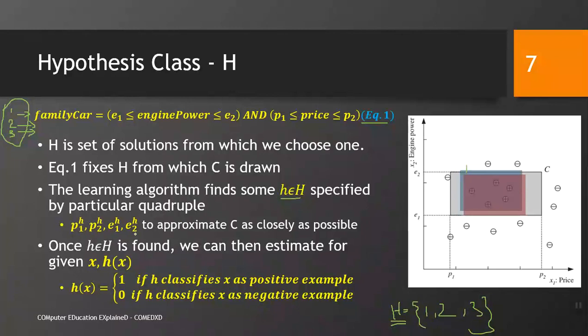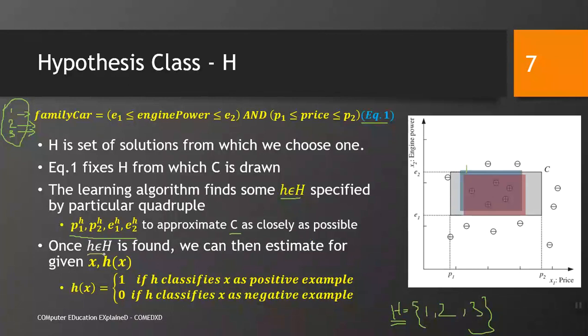P1, P2, E1, E2. You can see that the first if statement has different ranges of E and different ranges of P, whereas if statement 2 would have different ranges of E and different ranges of P. Similarly, statement 3, right. So, based on these 4 values, we approximate C, the exact solution, as closely as possible.